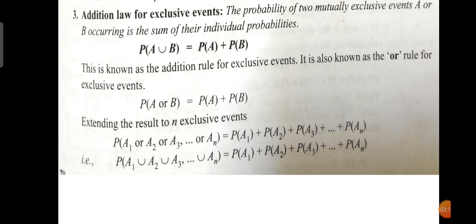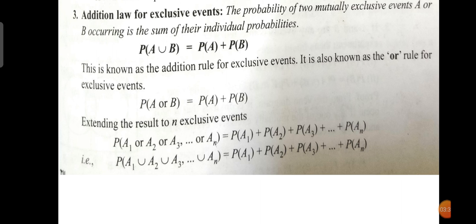So P of A union B is the probability of A plus the probability of B, which is the addition rule for exclusive events. It can also be said as P of A or B is P of A plus P of B.